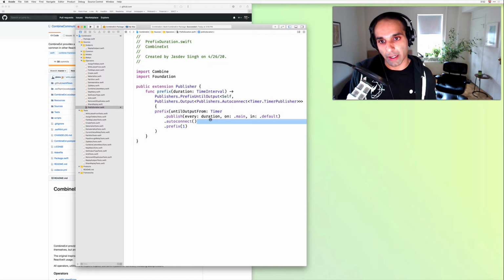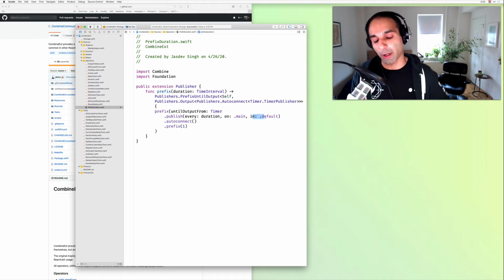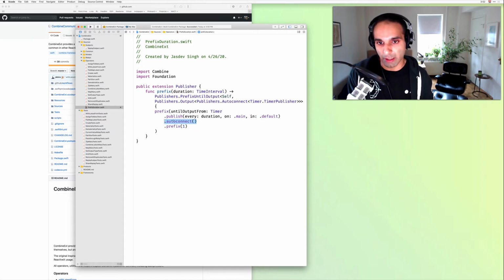This timer is only going to fire after the duration elapses, and for now, we'll just do it on the main run loop and in default mode. In the follow-up PR, I'll go ahead and expose options for folks to customize that. We're going to auto connect onto it just to make sure it's like a normal publisher instead of a connectable publisher. And we're going to take the first events from that timer, just kind of as a